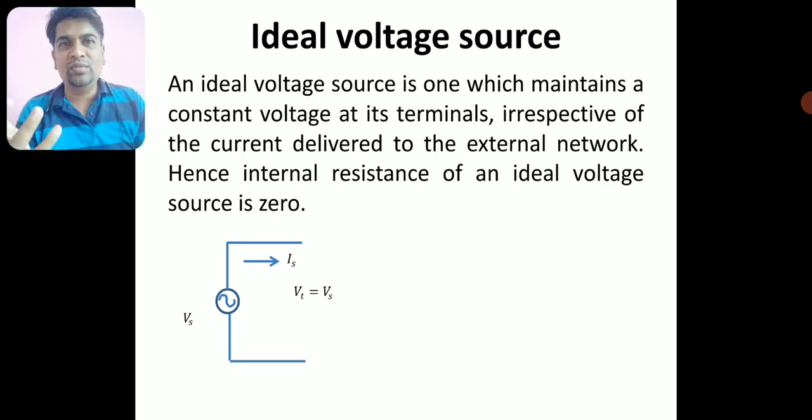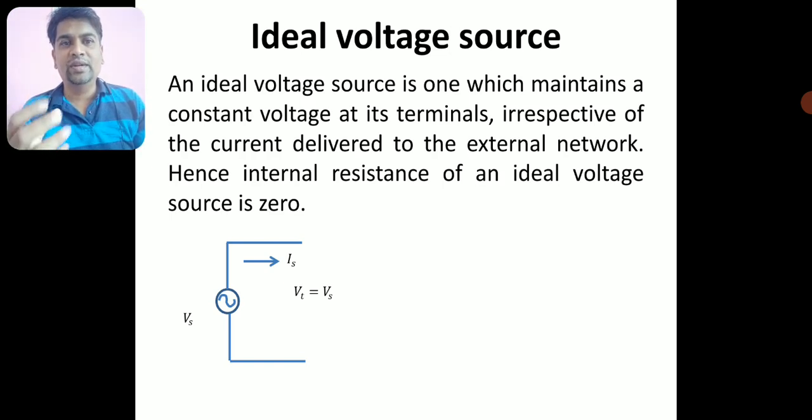So it is no more an ideal source if it has some finite internal resistance. For an ideal voltage source, internal resistance has to be zero.